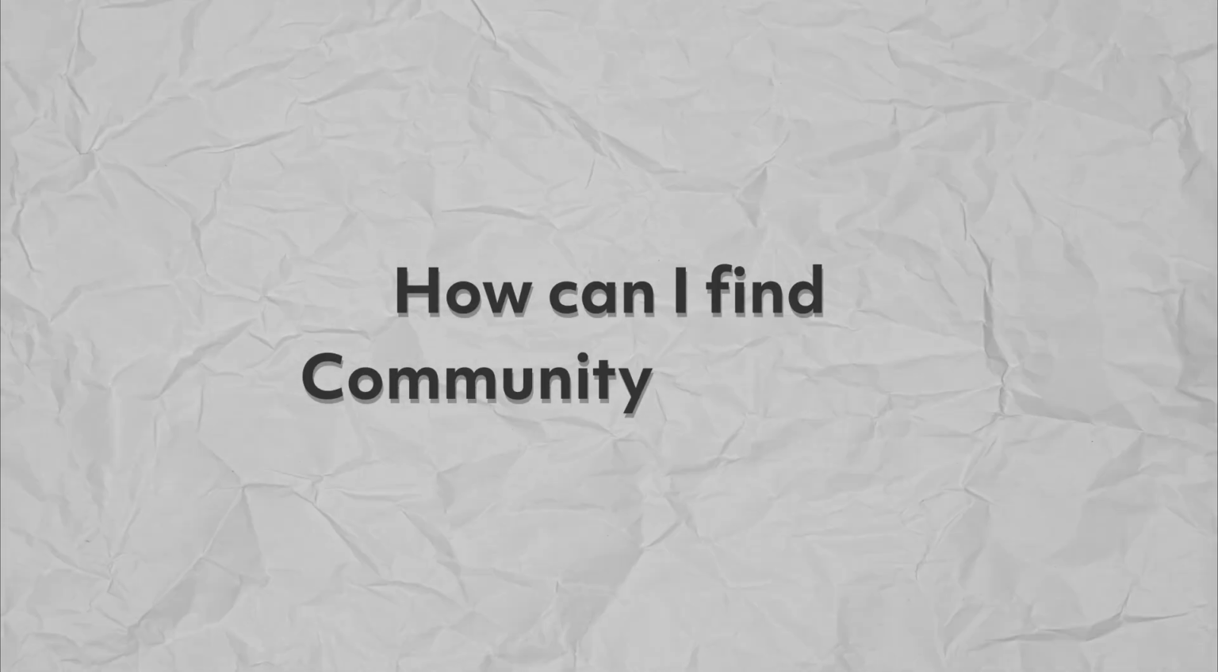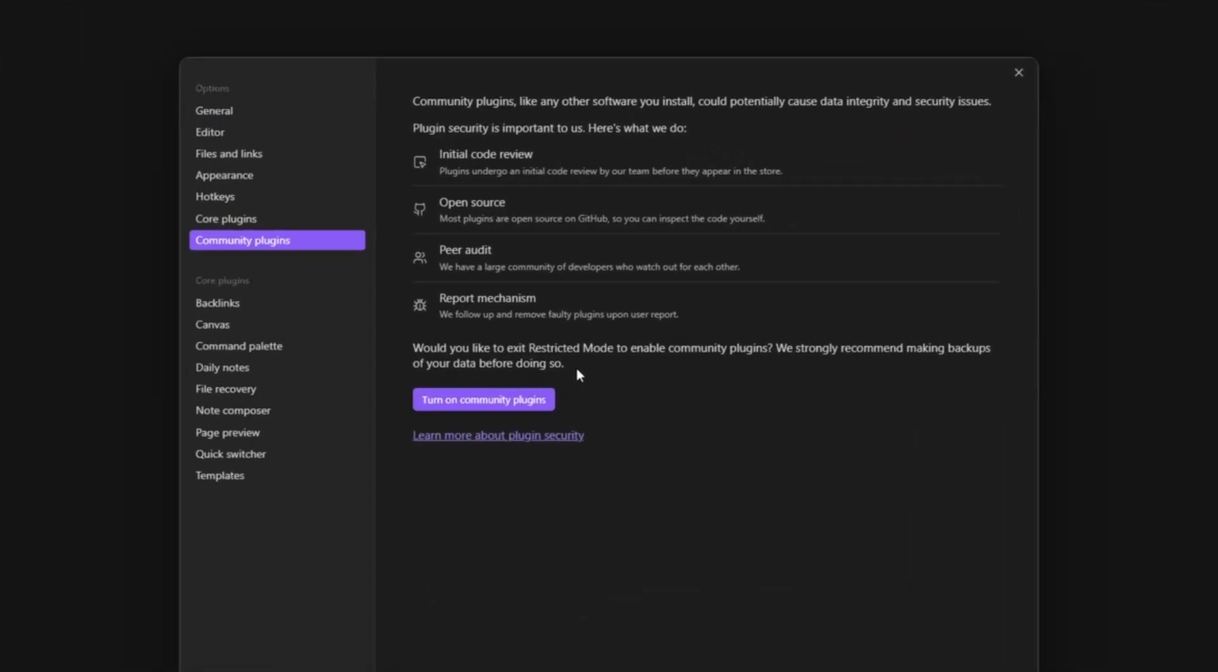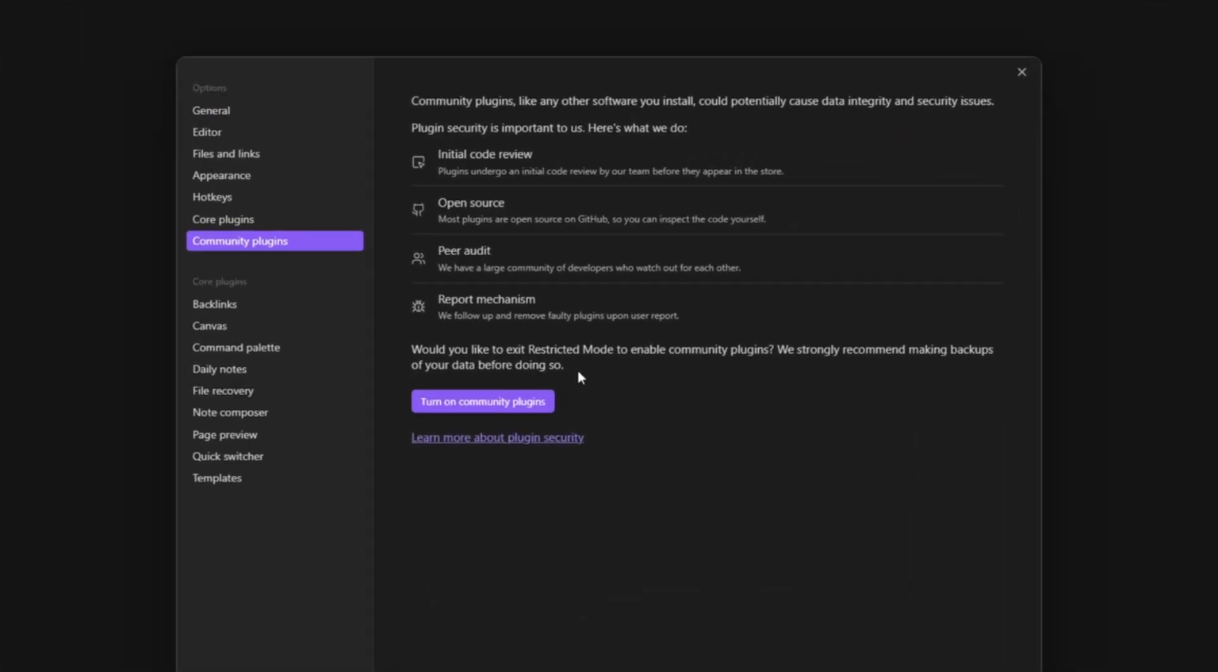How can I find community plugins? Open Settings, left-click Community Plugins. You'll be presented with this screen that will remind you that community plugins could potentially cause data integrity and security issues. And here's what they do to ensure safe practices. They have an initial code review, so plugins undergo code review by their team before they appear in the store. They're open source on GitHub, so you can inspect the code yourself. They do have a large community of developers who watch out for each other, and there's also a report mechanism that they follow to remove faulty plugins upon users' requests.